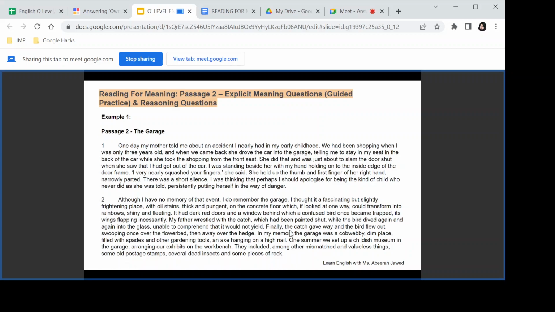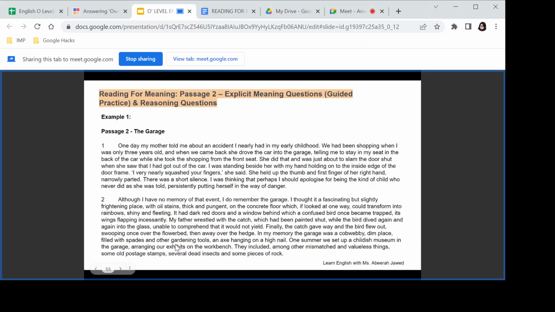Okay, so here at the end of the passage, she says that in my memory, the garage was a cobwebby, dim place filled with spades and other gardening tools, an axe hanging on a high nail. One summer, we set up a childish museum in the garage, arranging our exhibits on the workbench.